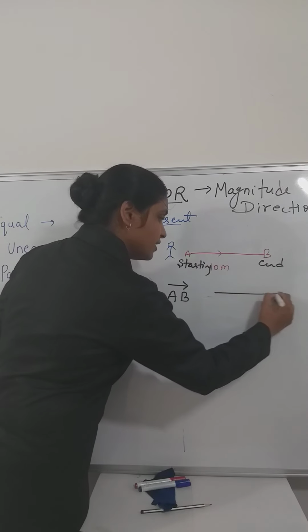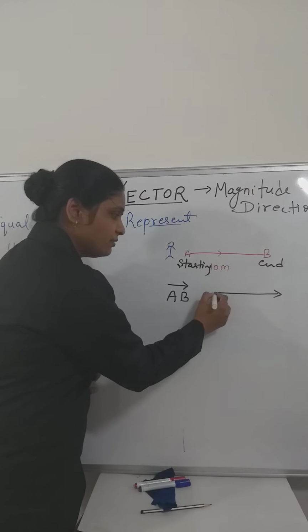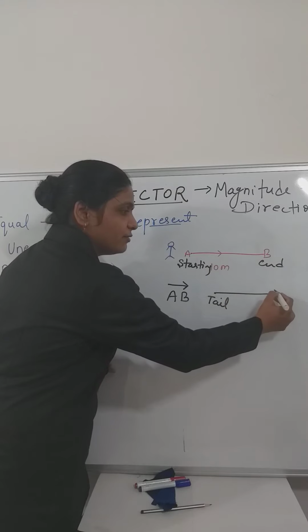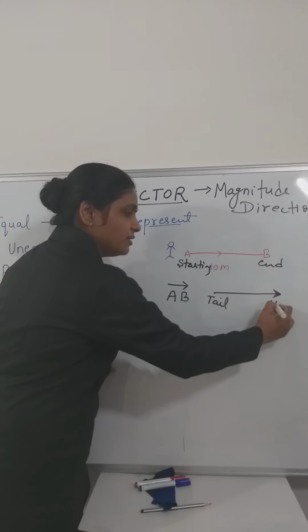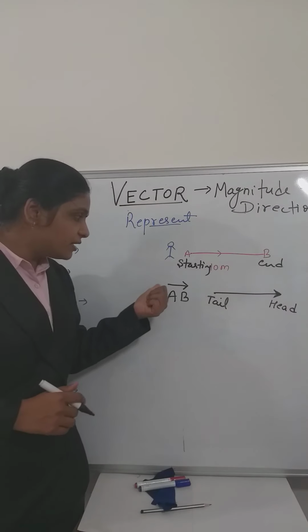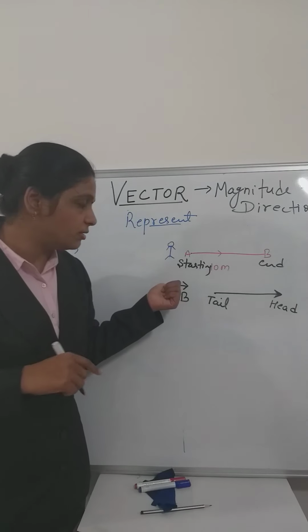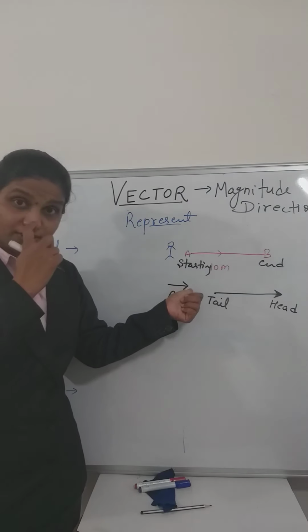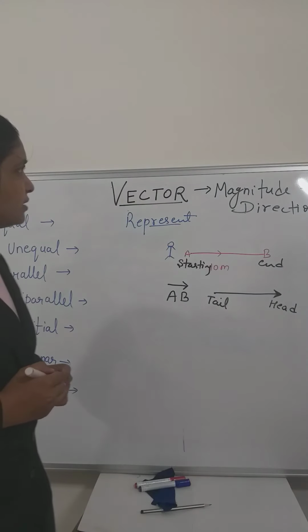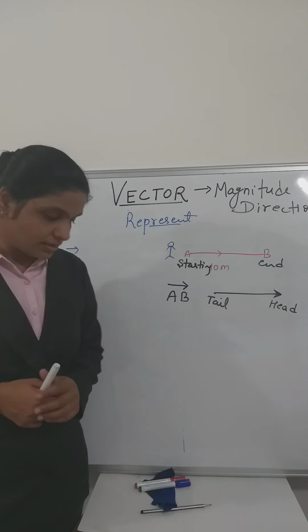This will be our tail, and this arrow side is our head. This is a vector. Where the tail is, that is the initial point. Remember this. Where the head is, that is our final position. So I think we got some idea about vectors.